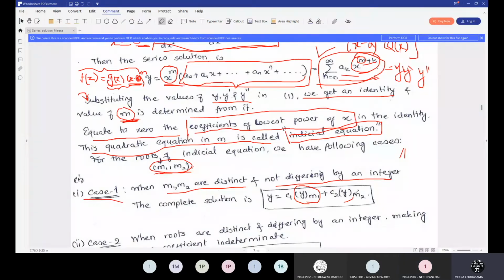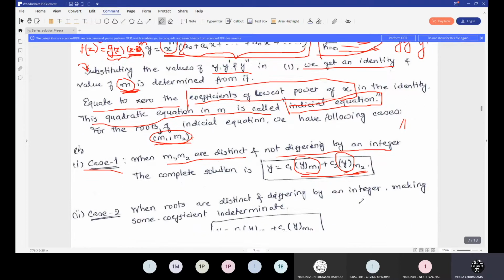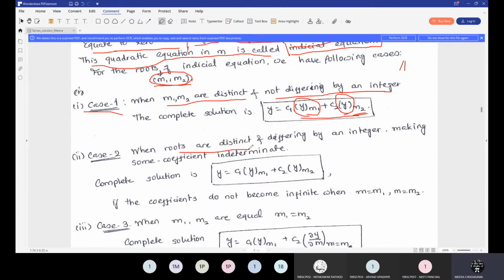Now, the second solution will be when you substitute the corresponding y value with the other root m2. So case one is when m1 and m2 are both distinct and not differing by an integer. At that time, we consider this as the general solution. Case two is when roots are distinct and differing by an integer. What kind of case is this? For example, you will get 1 by 2 and 1, or 1 and 1 by 3, like that, as the values of m. So these are distinct and they are not differing by an integer. Differing by means, if you take their difference, it will be 1 by 2.